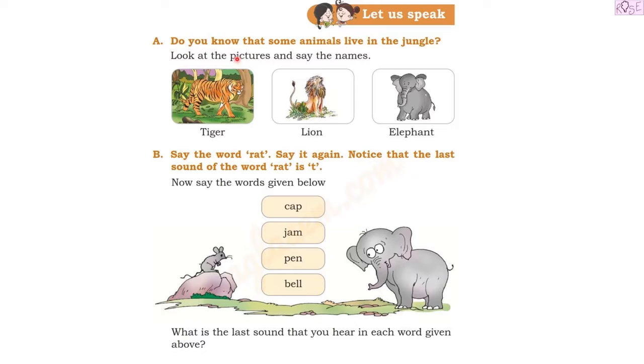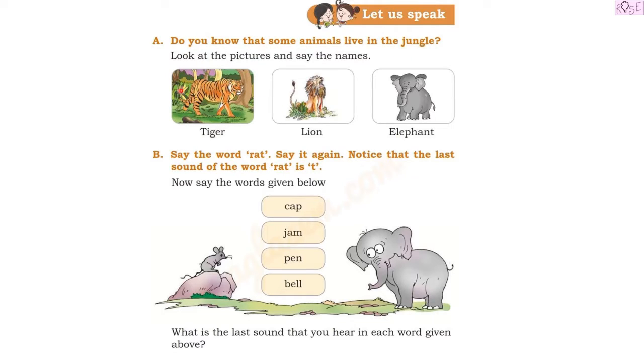Let us speak. Do you know that some animals live in the jungle? Yes, some animals live with us in our house that we also call pet animals, and some animals live on farms that are known as domestic animals, and some live in the jungle that are known as wild animals.